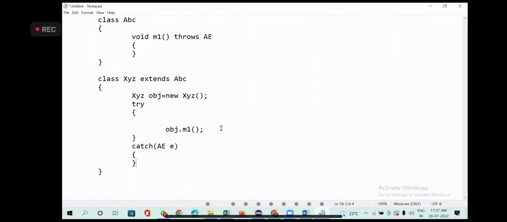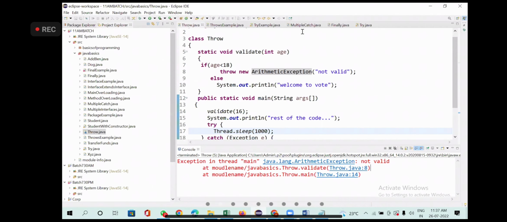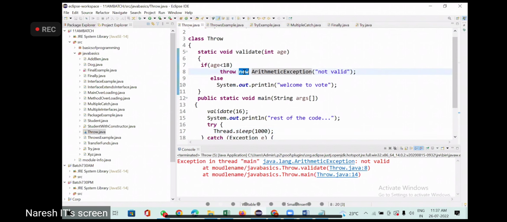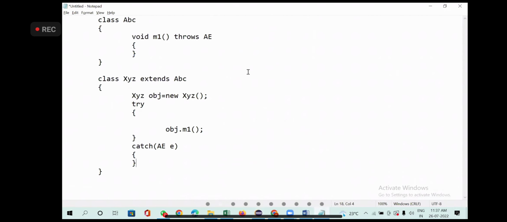First difference between throw and throws. Throw is to throw an exception explicitly. Throws doesn't throw an exception. Throws declares the exception. Throw is always followed by instantiation. If I say throw new, instantiation means creating an object using new. So throw is always used with instantiation. Throws doesn't use anything. This is the second difference.